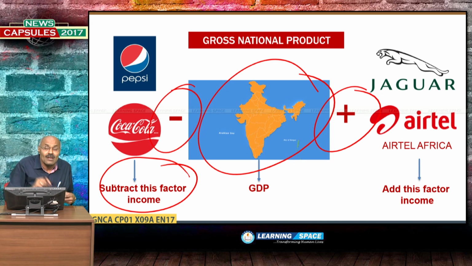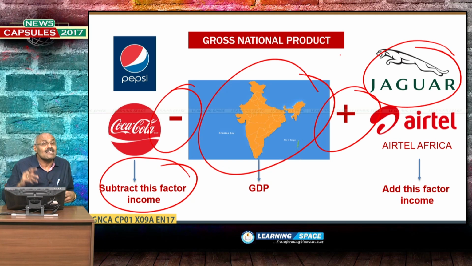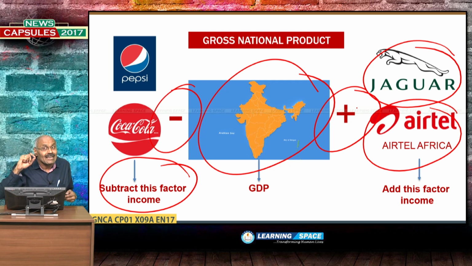And at the same time, Indian nationals have got some companies abroad. Look at Jaguar Land Rover. This is the company owned by Tata Sons. At the same time, Airtel Africa is there. This is owned by the Indian Airtel Group. So, the factor income or the income generated by the Indian nationals abroad is to be added. Some Indians are working in America, and the income earned by those nationals is also to be added.